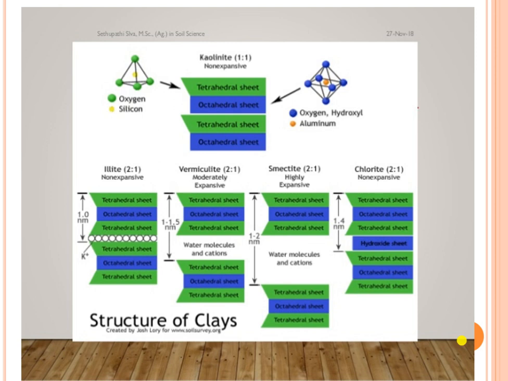Okay, I think you all understand this particular phenomenon, absorption.